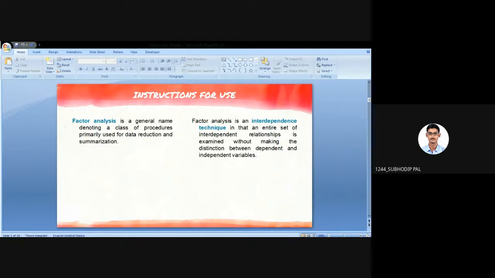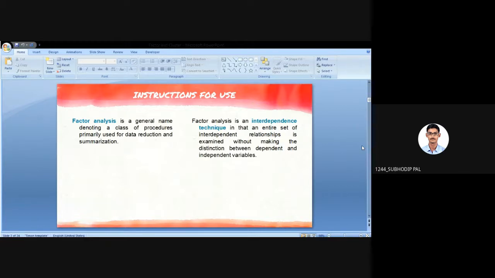So the main point is that in factor analysis, if you have designed any questionnaire for your project, have you designed it? Do you have experience about how to make the questionnaire? I guess you all have done it in your marketing project or your economics project. So there, suppose we're taking different variables. Take one example, let's say online shopping.